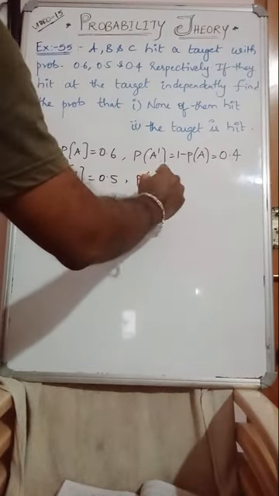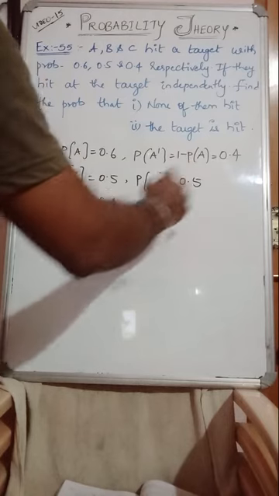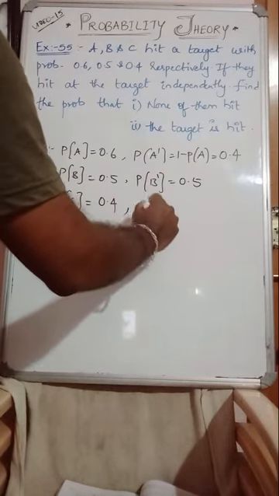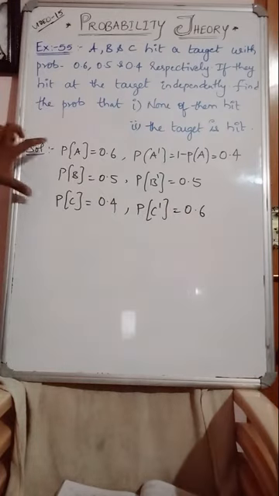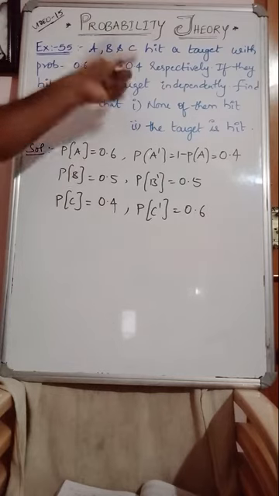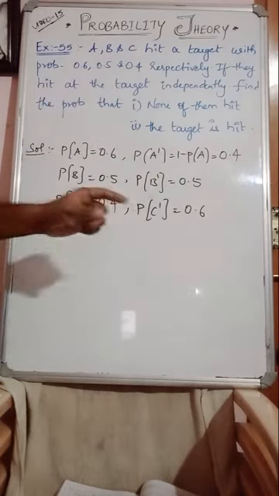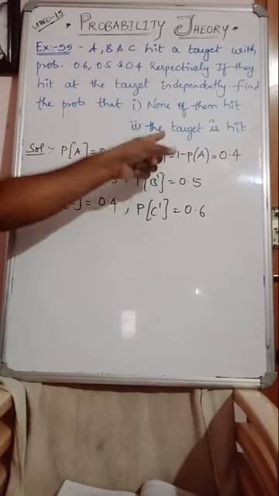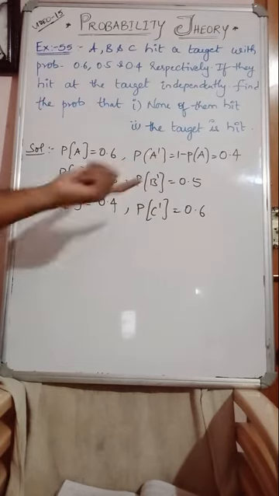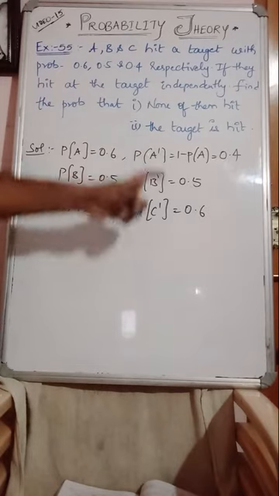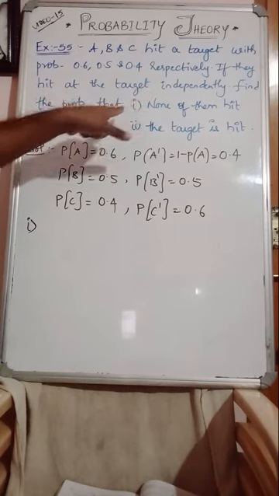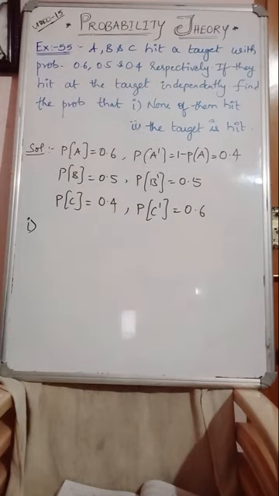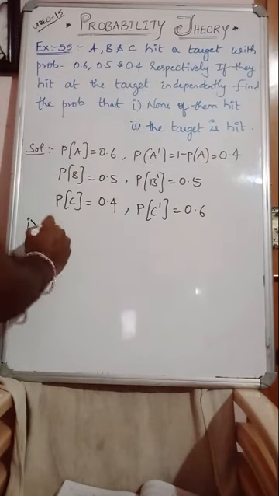Similarly P of B dash is 0.5 and P of C dash is 0.6. These are the probabilities of A, B, C which do not hit: A dash, B dash, C dash. So first let us take these probabilities. Question number 1, what is asked? Find the probability that none of them hit the target. None of them hit the target. So probability of none.